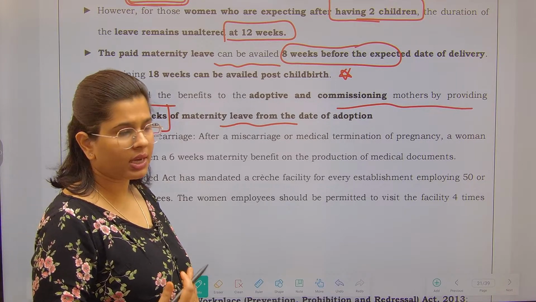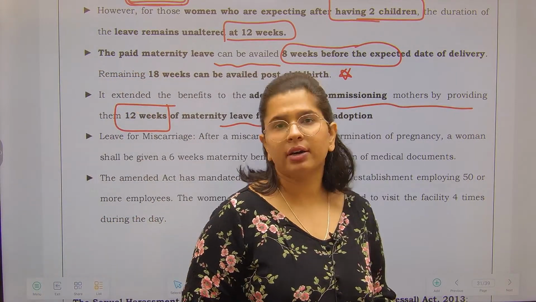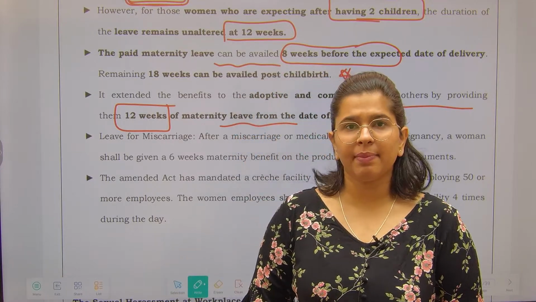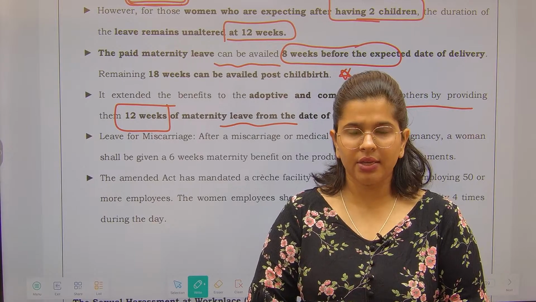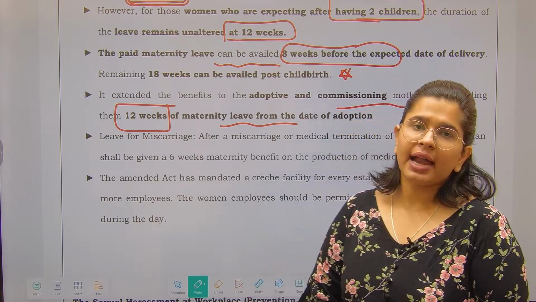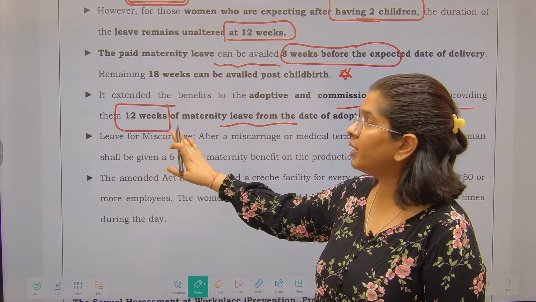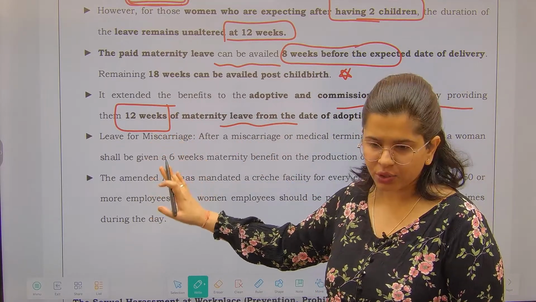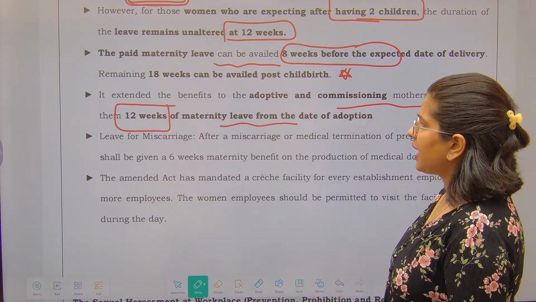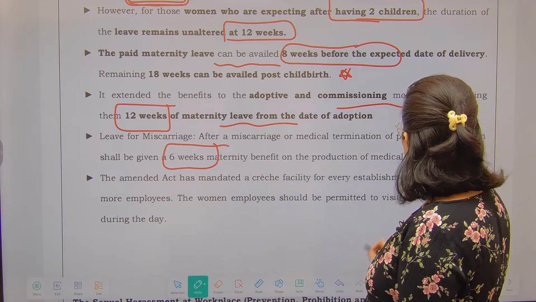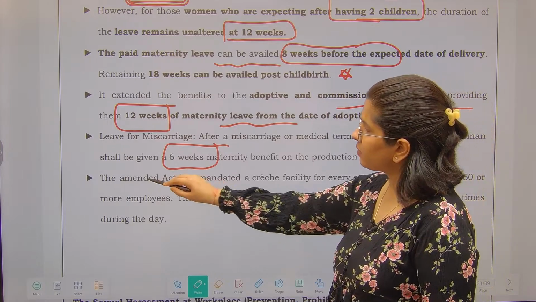Apart from that, what is a commissioning mother? We all have heard about surrogacy, right? If anyone is becoming a mother through the route of surrogacy, then she will be called a commissioning mother and she will be eligible for a leave of 12 weeks. Understood? Now next is leave for miscarriage. If there is a miscarriage, then 6 weeks of leave will be allowed, right? And apart from that,